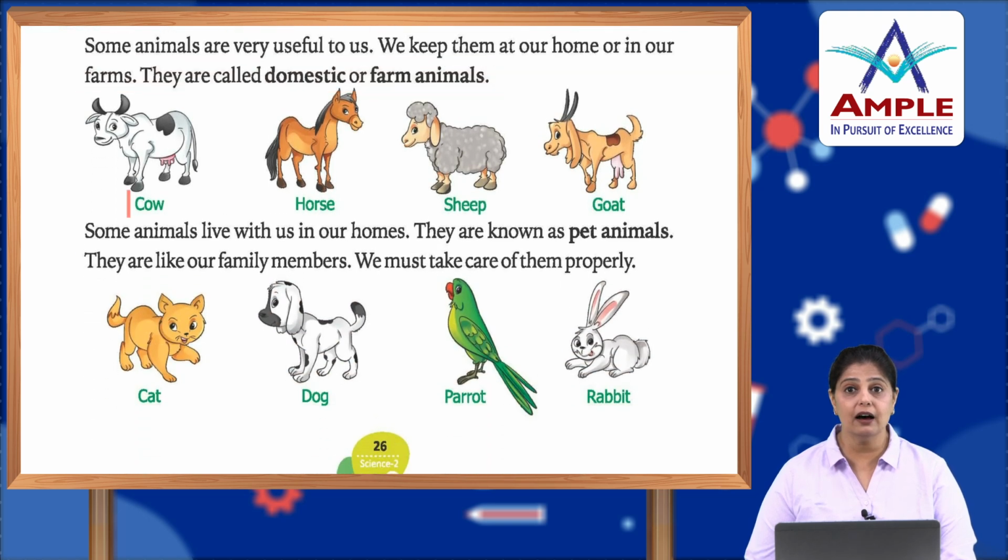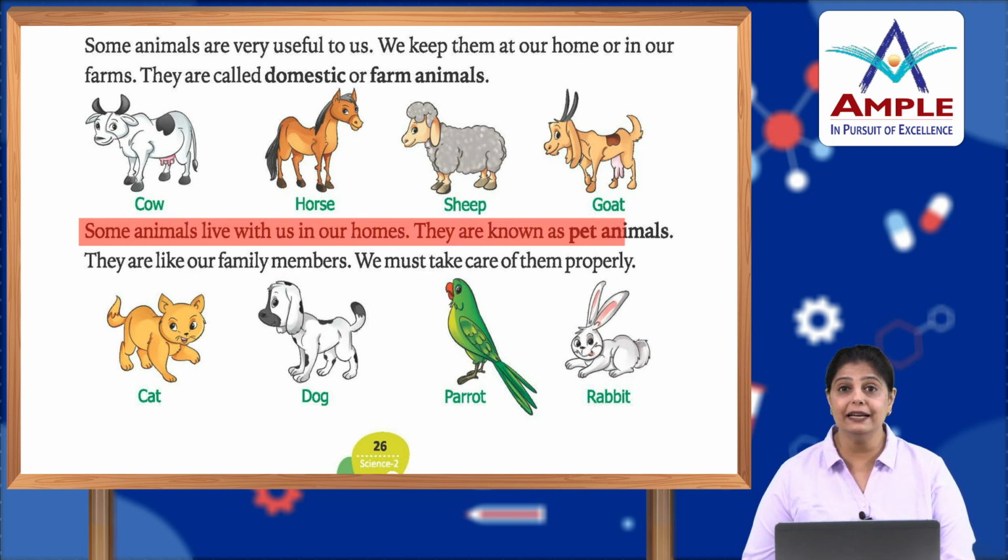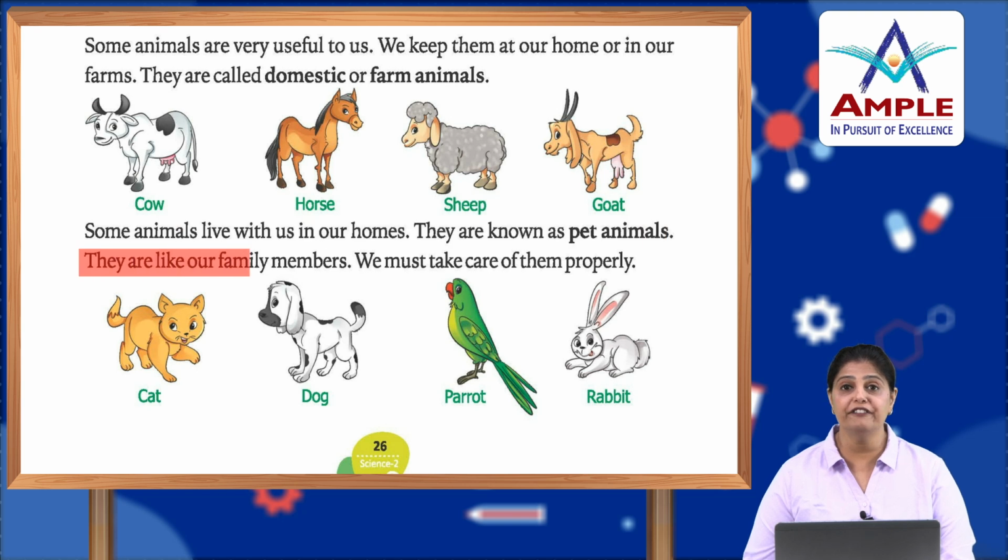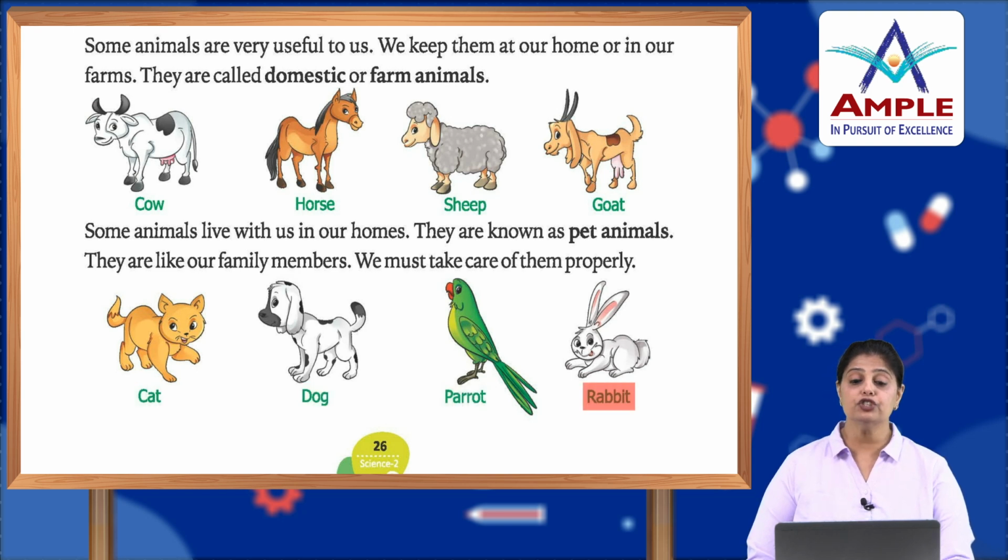These animals are like cow, horse, sheep and goat, okay. Now, some animals live with us inside our homes. They are known as pet animals. They are like our family members. We must take care of them properly, okay. Cat, dog, parrot, rabbit.